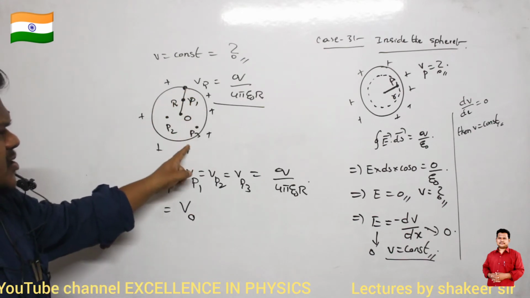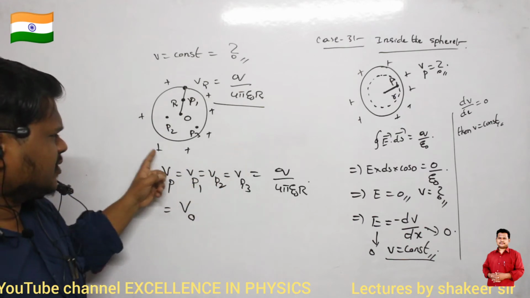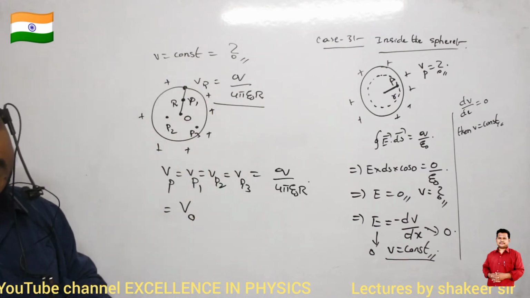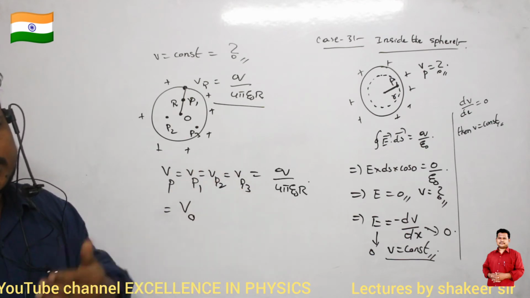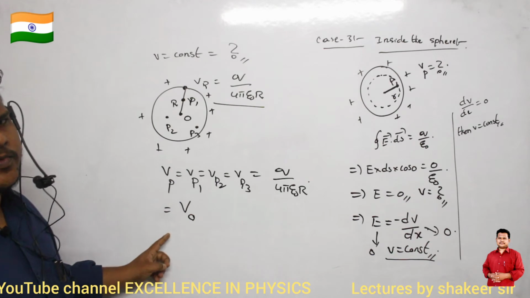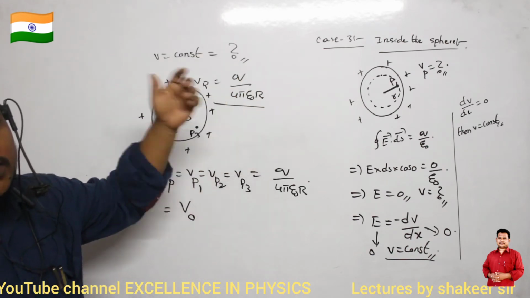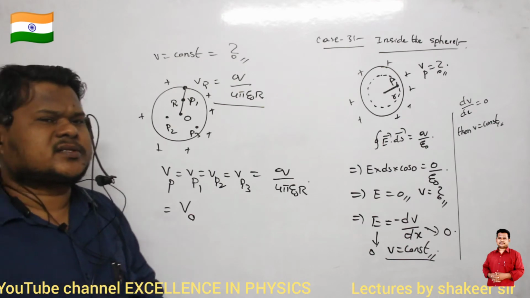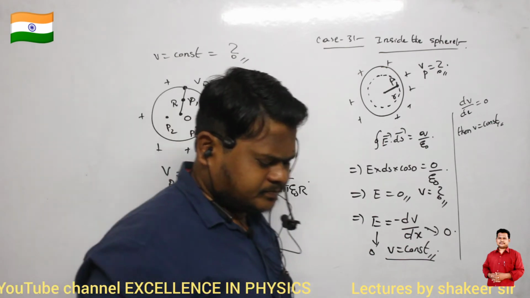The potential existing on the surface of this sphere will exist throughout the volume of this sphere also. Whether it is a hollow sphere or a solid sphere, the value remains the same. Why? Because the charge resides only on the outside surface of this charged conductor. Make a note up to here first of all.